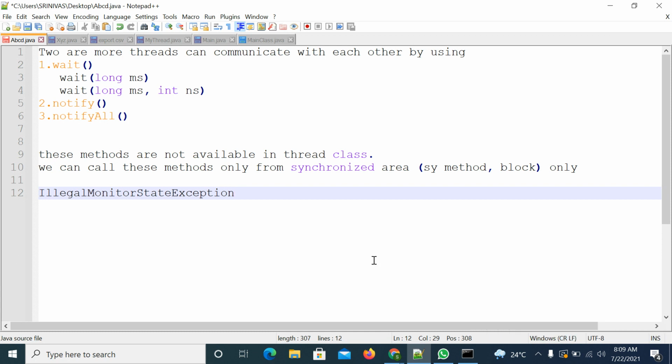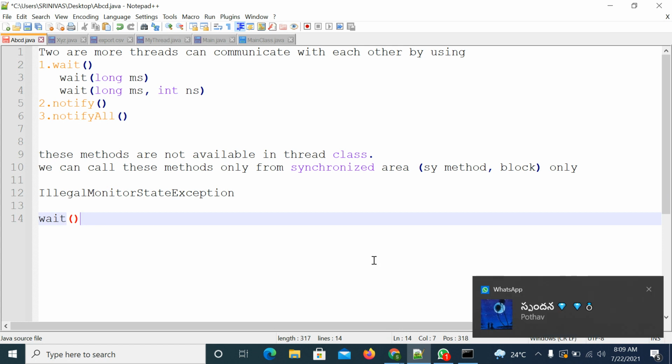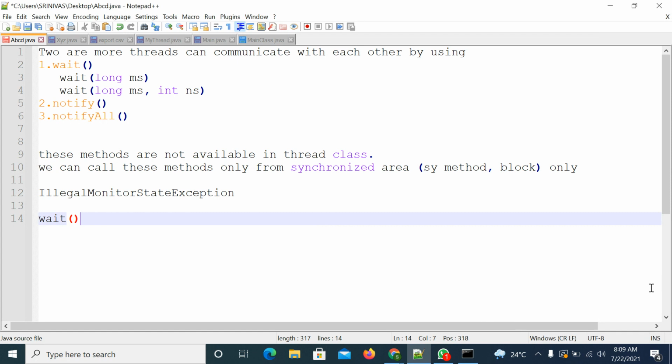So once we call the wait method, what will happen? We are trying to call these methods in our programming: the wait method, notify, notifyAll. What will happen once we call them?